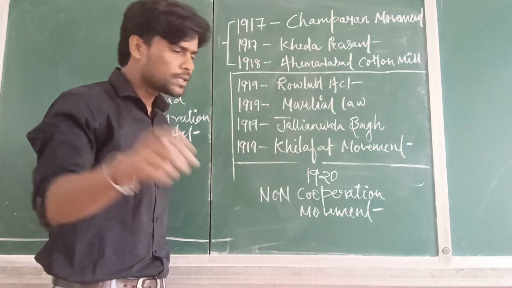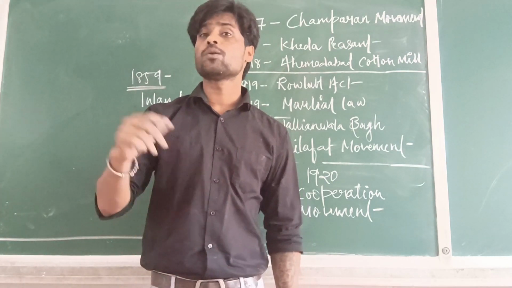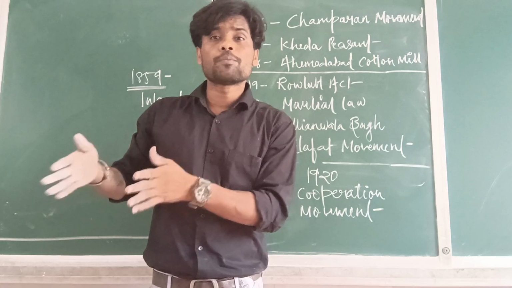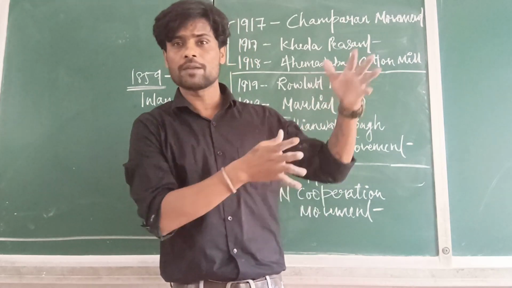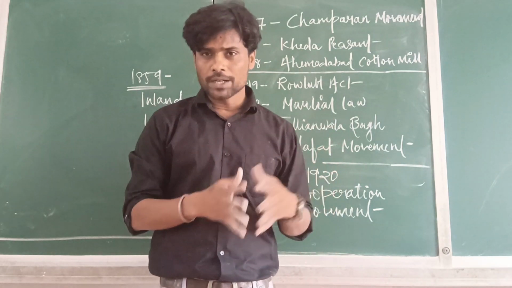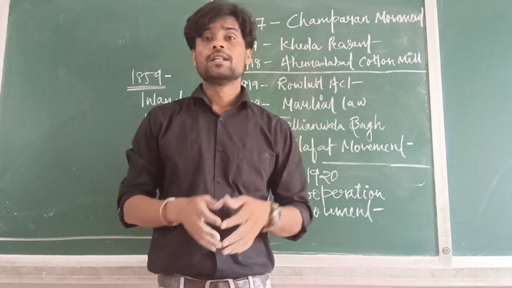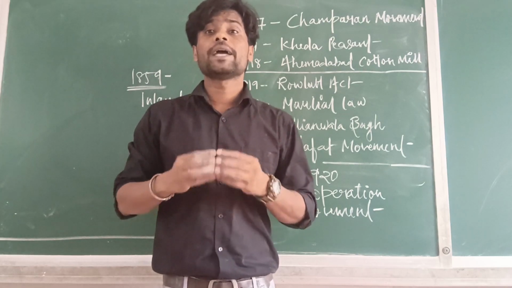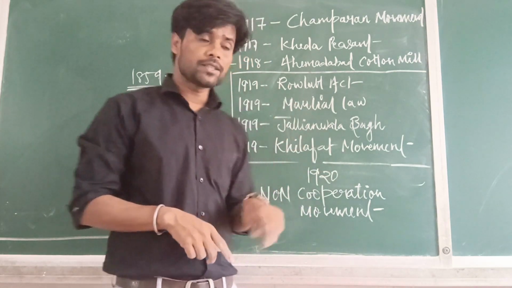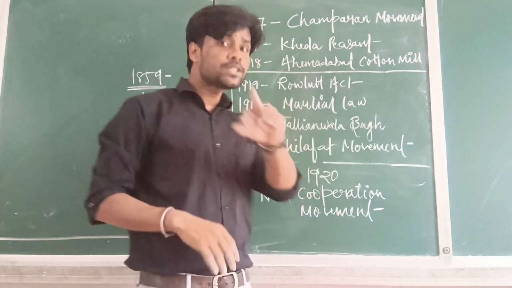And what happened soon before 1919, in 1918? World War I was over. And with World War I, the Ottoman Empire lost, right? They lost in that particular war, and there was hostility towards the Ottoman Empire. The British wanted to capture all the power of the Khalifa, so they implemented a law. The Khalifas were not able to exercise their power to the full extent. And against that, these two brothers, Shaukat Ali and Muhammad Ali, started a movement in India,